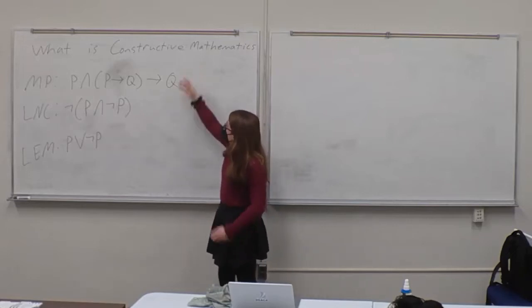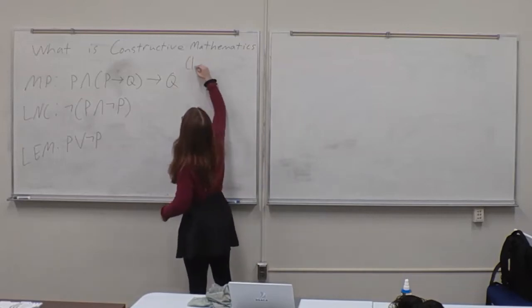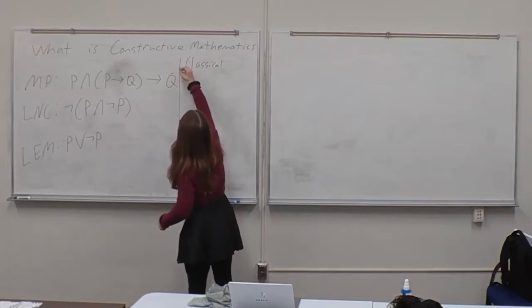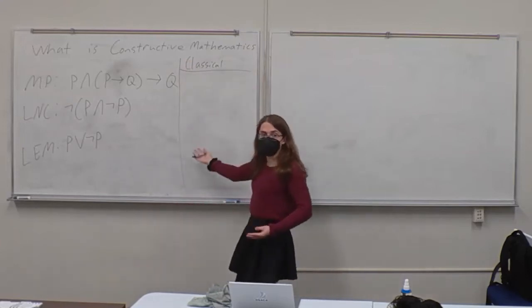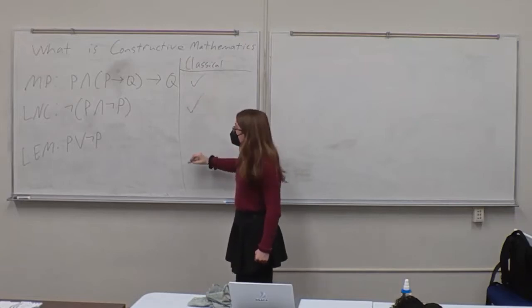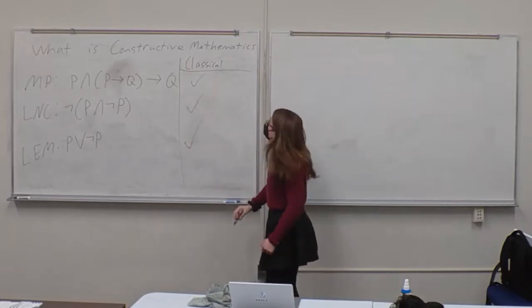In classical mathematics, and here I'm referring to classical as the mathematics you're all familiar with, which I will later contrast with constructive mathematics, you have modus ponens, you have the law of non-contradiction, and you have the law of excluded middle.